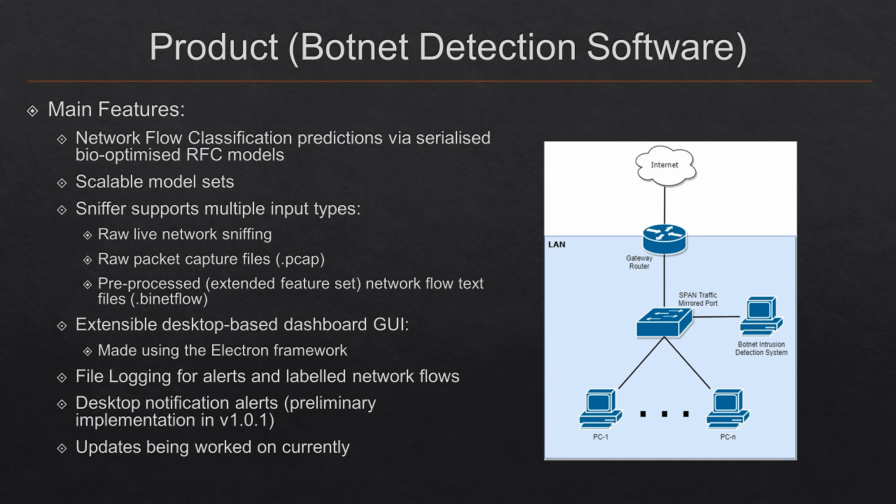It also features a dashboard style graphical user interface made using the Electron framework, so that's with the Node.js backend and a JavaScript frontend, to allow the data to be displayed in various formats. It also supports file logging for the alerts and label network flows in two separate files, and more updates are being worked on currently, such as the inclusion of desktop notification alerts in the current version.